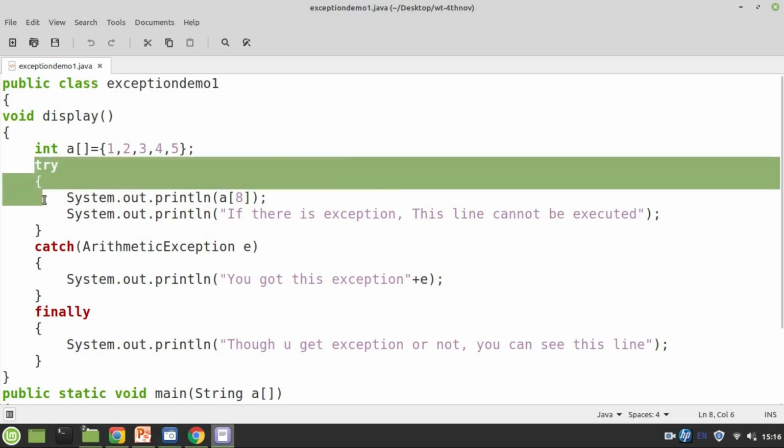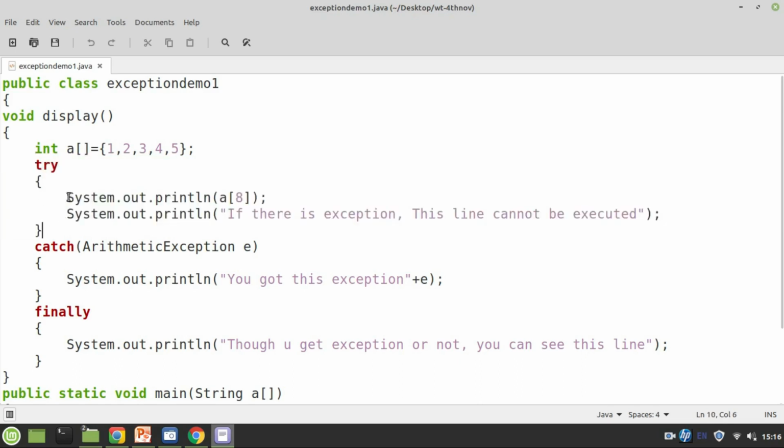Knowing this fact, let's try this piece of code that is kept in the try block. This is how we need to use the try block. Inside the try block, I'm trying to see the value of a[8]. Is it possible? My array has only 5 elements. How can I see the 8th element? It's impossible, so I doubt this statement may not be executed. That's why I kept it in the try block, so that we take the help of Java's inbuilt exception handling. Notice that I did not import the java.lang package, because it is imported by default.